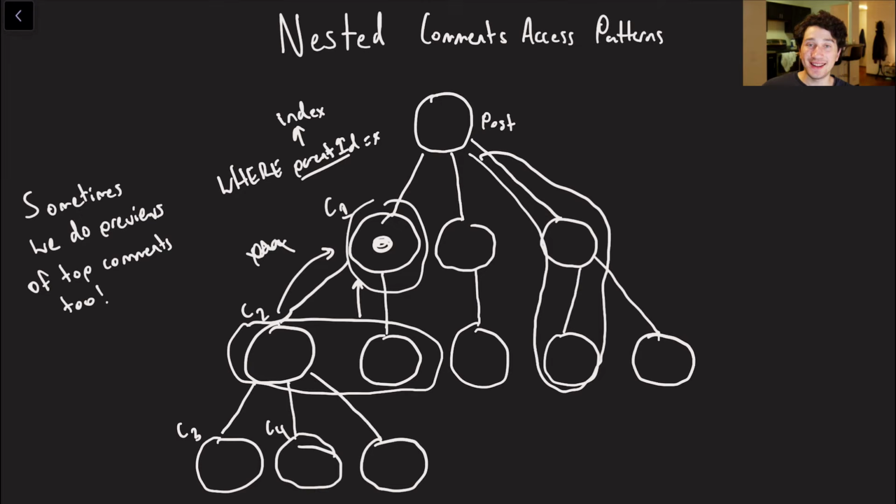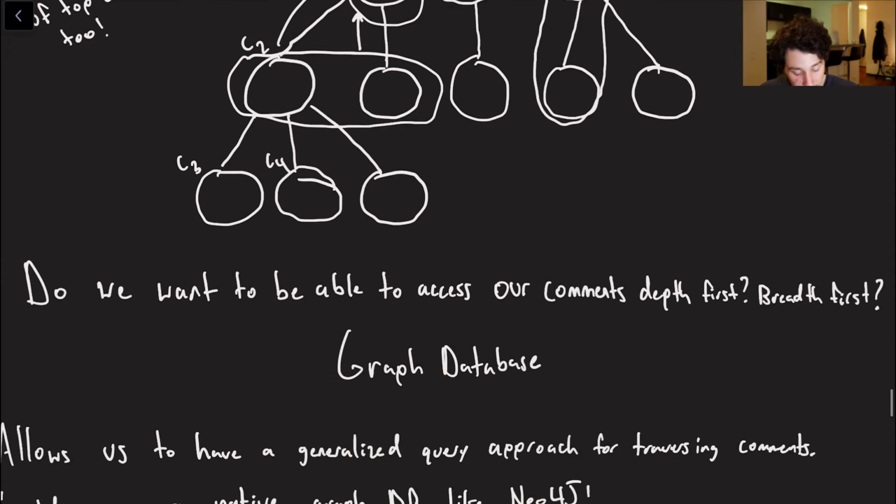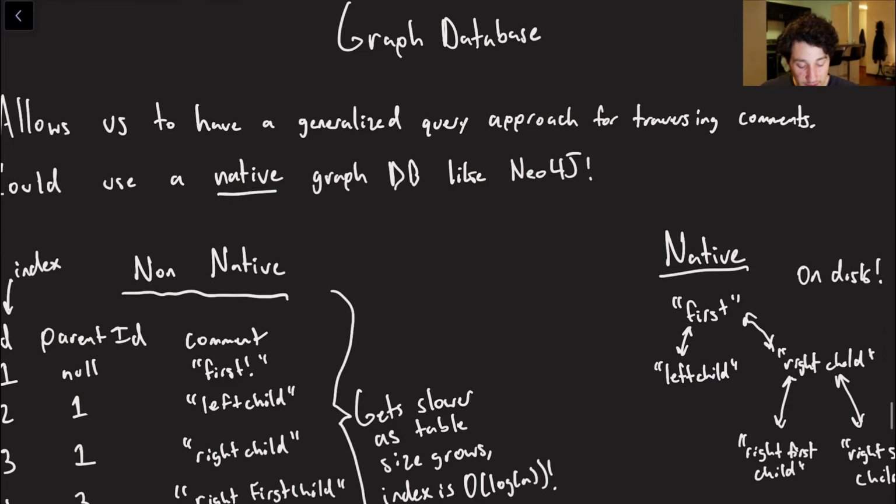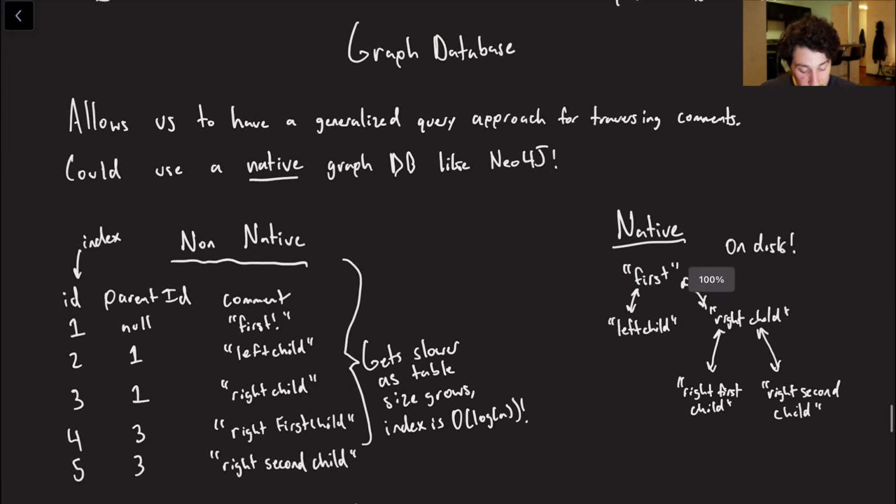I want to make this video a little bit hard and make everyone think a little bit, so I'm going to choose to think about this from this perspective right here, where we're trying to actually get a depth first search, a single branch of comments at a time, because that's a little bit harder to do in a fast way. So let's go ahead and think about this.